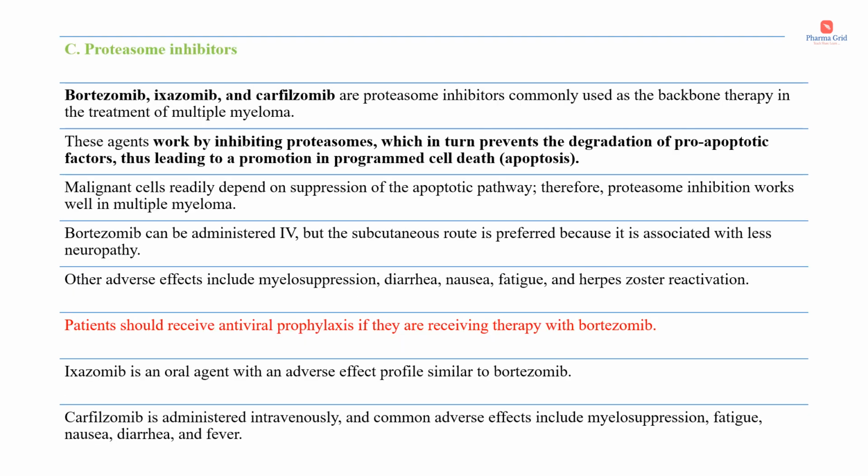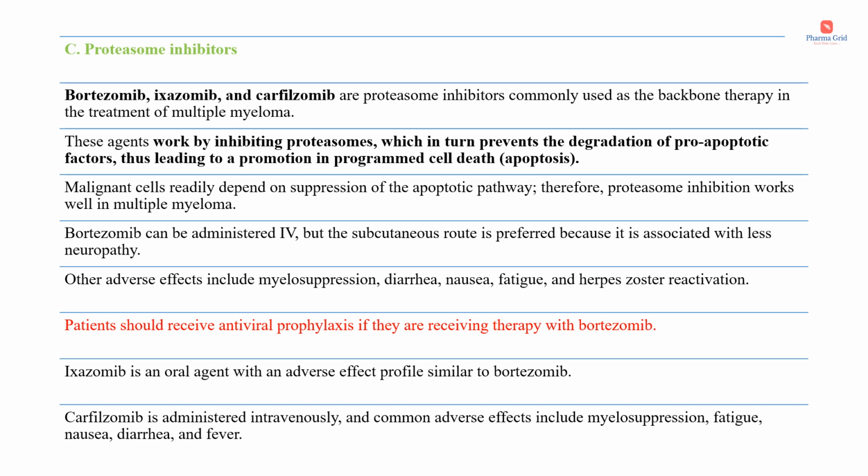So the next one is proteasome inhibitors. Examples include bortezomib, ixazomib, and carfilzomib. These drugs are proteasome inhibitors commonly used as a backbone therapy in the treatment of multiple myeloma. These agents work by inhibiting proteasomes, which in turn prevents the degradation of pro-apoptotic factors, thus leading to a promotion in programmed cell death, or these drugs will cause apoptosis.